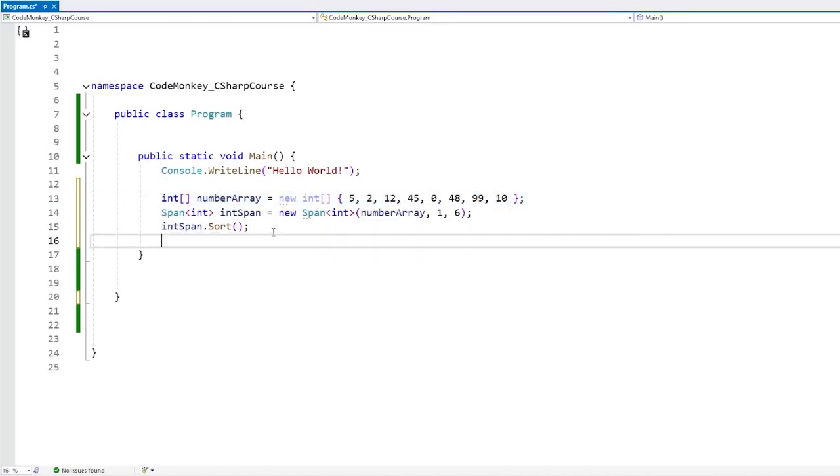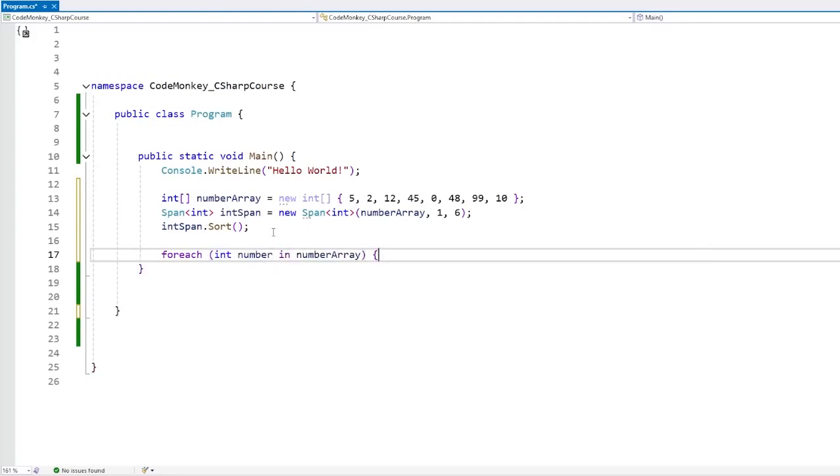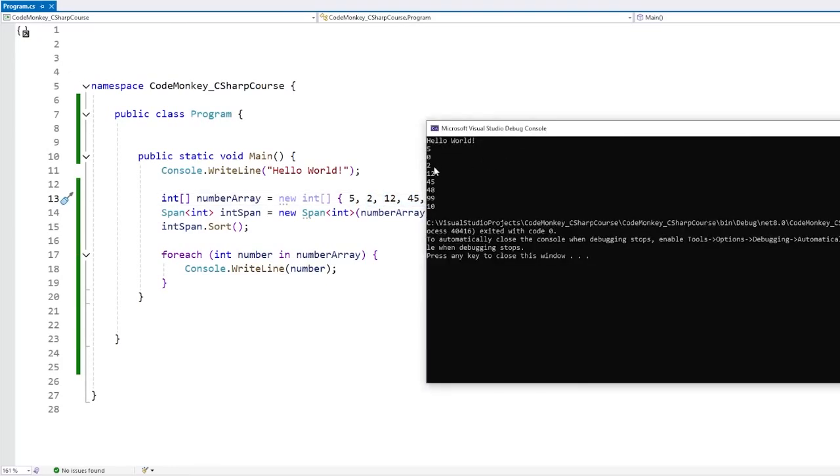So if we do this and then we print out the values, so let's do a foreach int number in the number array. Let's do this, and in Console.WriteLine, let's print out the number. So this should say 5, then all of these should be ordered, and then should have a 10 at the end. Let's see. And yep, correct. So 5, then 0, 2, 12, so these are all sorted, and at the end we have our 10. So yep, we sorted all the elements, but just the ones in the middle, exactly as we wanted.